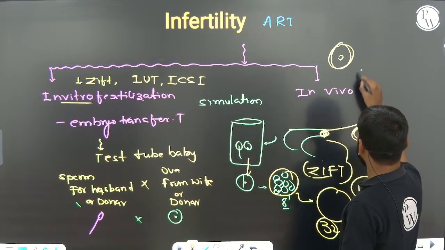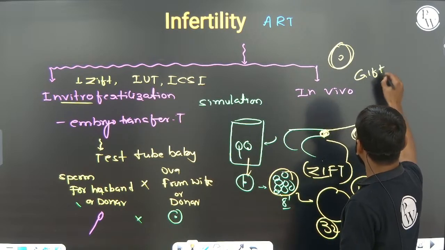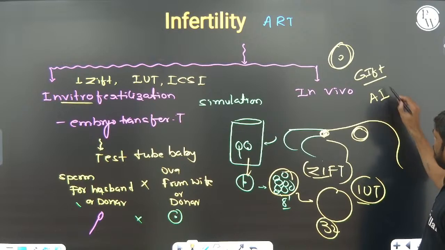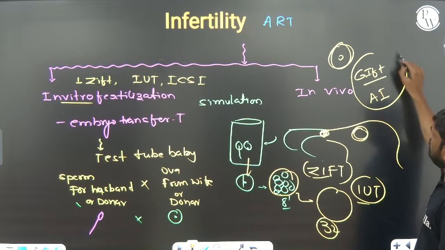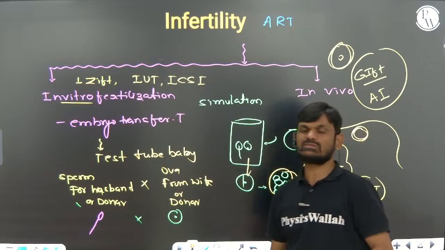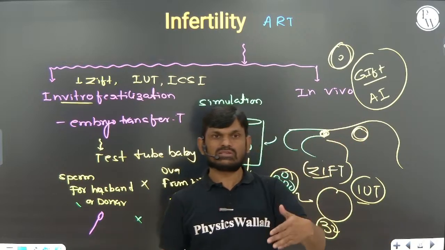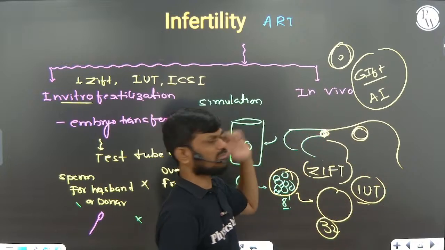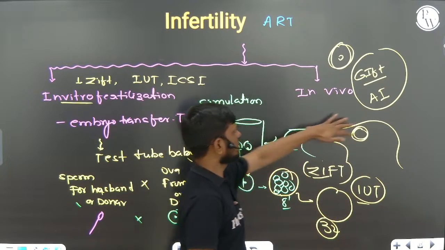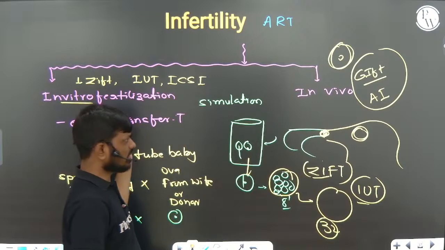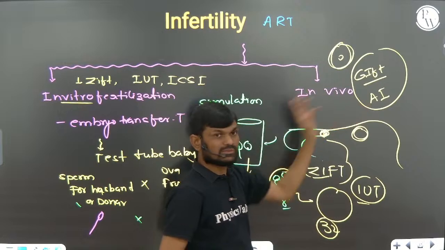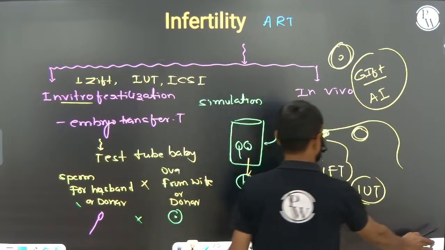And you can see GIFT, gamete intra fallopian transfer, and artificial insemination. These come under in vivo. In vivo means fertilization takes place within the ampulla region of the female body. Natural, while this is artificial outside the body, inside the body. So in vivo examples: GIFT and artificial insemination.